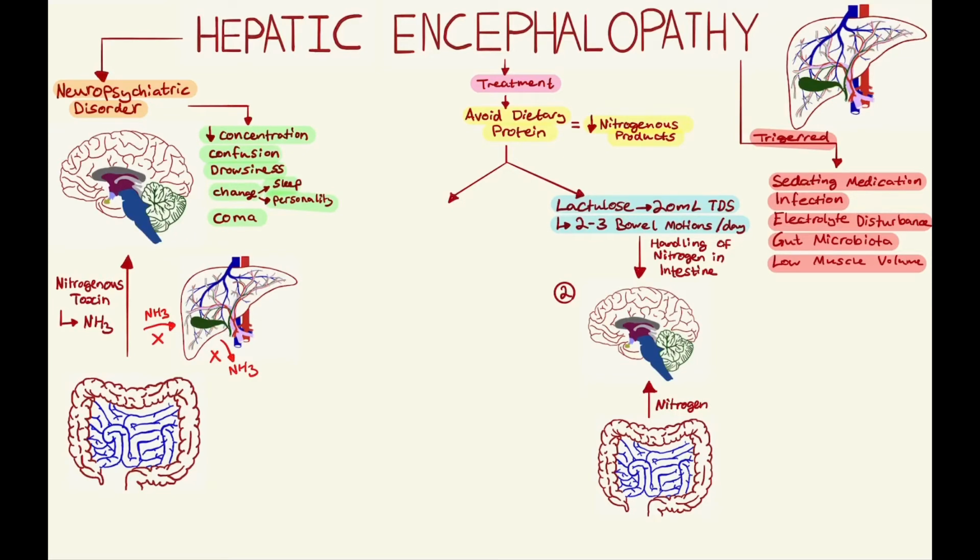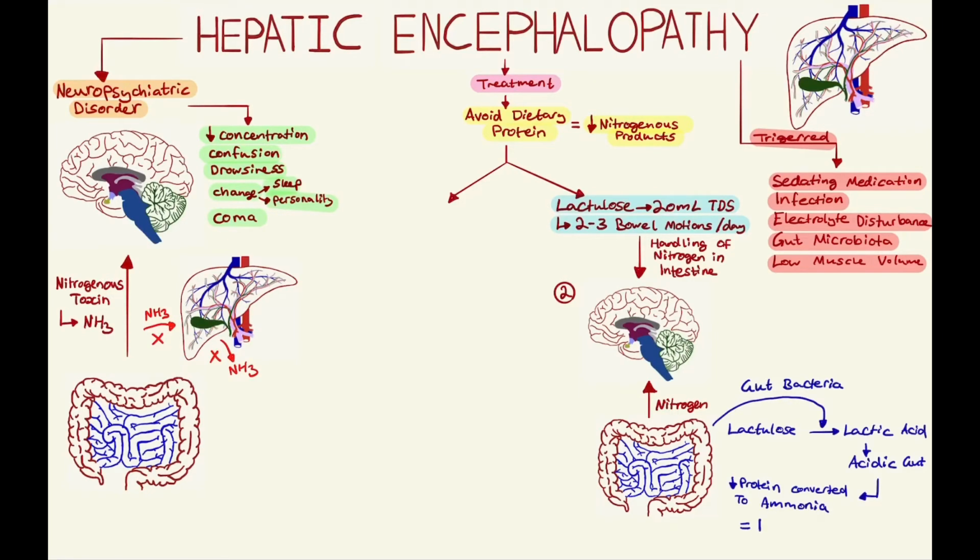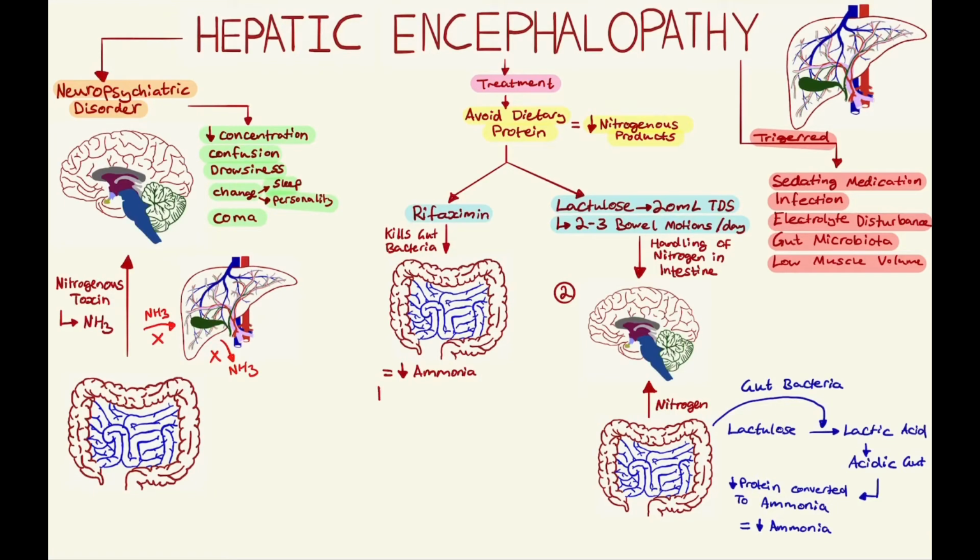The second way it works is that the lactulose is converted by the gut bacteria to lactic acid. This makes the gut acidic, which decreases the amount of protein that is converted to ammonia, as ammonia is basic. This then reduces the formation of ammonia. If the patient is on lactulose and is still experiencing neuropsychiatric symptoms, an antimicrobial agent called rifaximin can be added. This kills gut bacteria, leading to a reduction in ammonia production. Rifaximin is normally given at a dose of 550 mg twice a day.